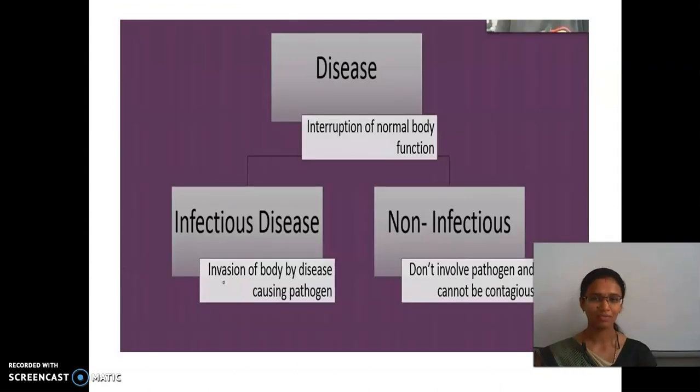Then there are two types of diseases, infectious and non-infectious. Disease means any problem in the human body, that is, interruption of normal body function. If there is no disease, we will be normal. If disease occurs, if fever occurs, one would be dull. So based on this, there are two types of diseases, infectious and non-infectious.